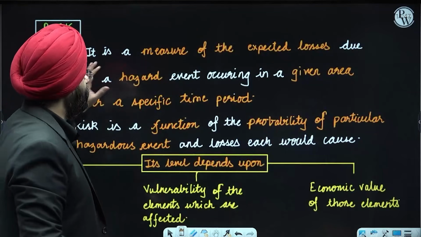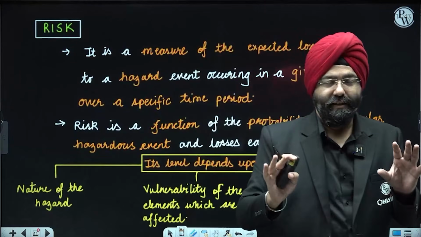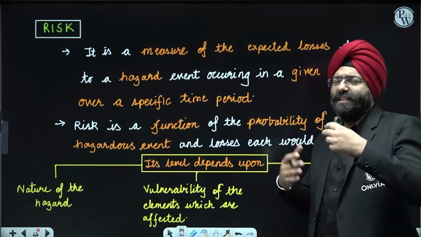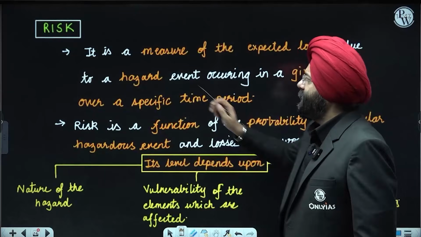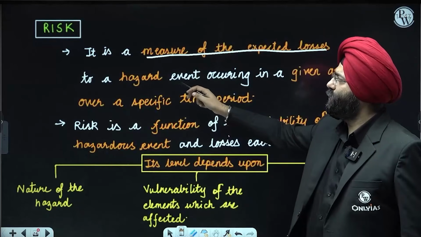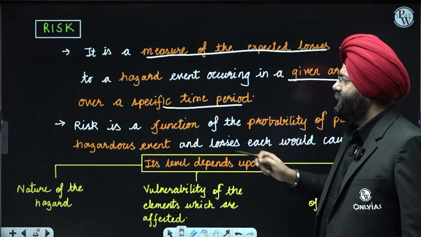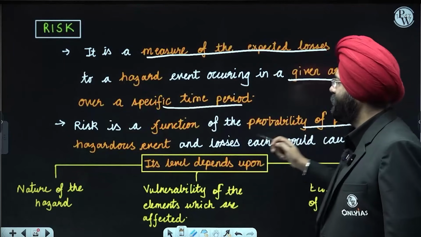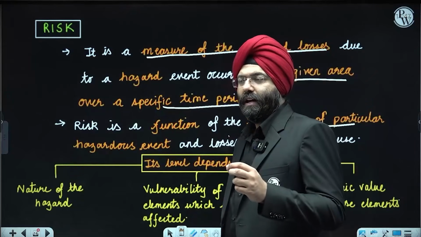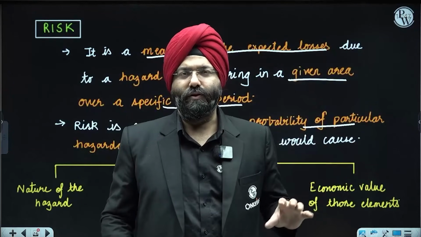Next, risk. This is something very important over here, something that you very often hear when you talk about risk analysis. What is risk analysis? That is why risk becomes very important. Let's understand the concept first, and then I'll explain it. Over here, you see, it is a measure of the expected losses due to a hazard event occurring in a given area over a particular time period. Risk is a function of the probability of a particular hazardous event and the losses each would cause. When I talk about risk analysis, it is generally done on the possibility that a certain hazard is going to create what level of problems or issues.